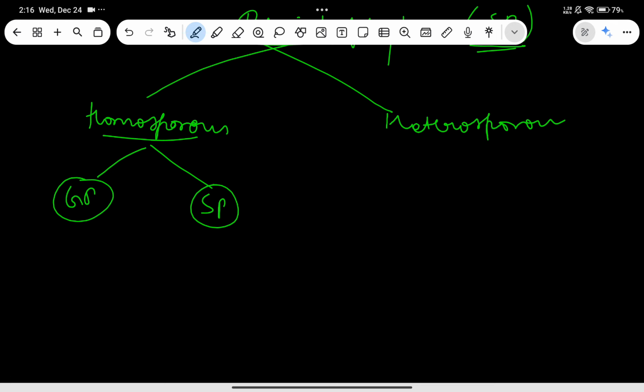Famous example of pteridophytes, if you want me to give that, it will be ferns. Okay, ferns are the famous example. Then you also have some of the examples like Selaginella and others like Equisetum. So these are the examples.